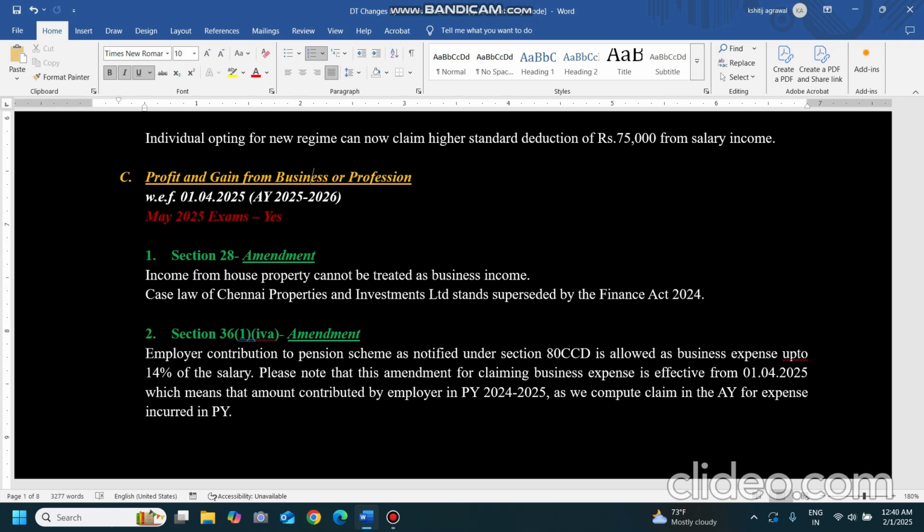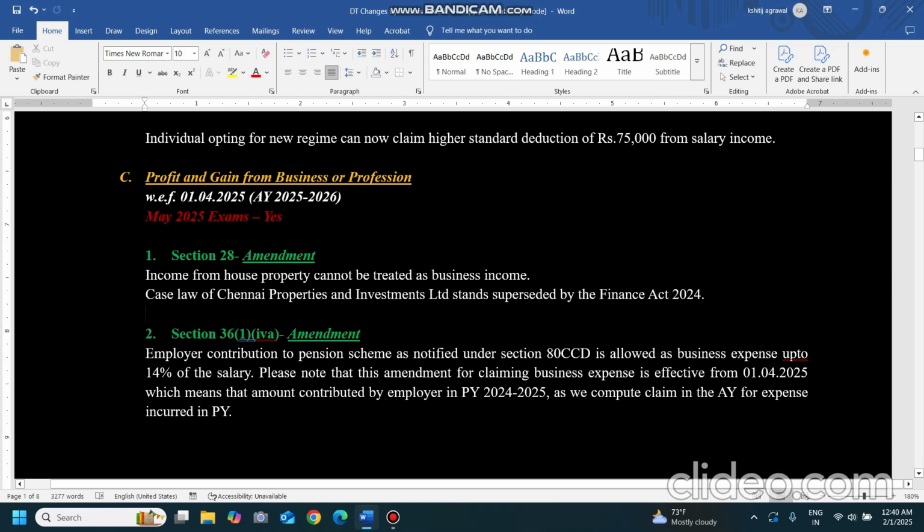There was a case law, Chennai Properties and Investments Limited, that allowed the assessee to claim it as business income. And what assessees were doing is claiming it as business income, booking all the expenses as business expenses, and taking it as a loss, and saving taxes that way. This planning was superseded by the Finance Act 24, and now it is clear that income from house property cannot be treated as business income, even if the assessee's main business is renting out or letting out house properties.